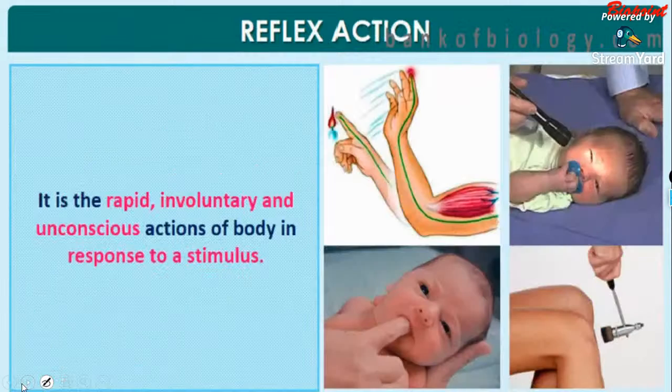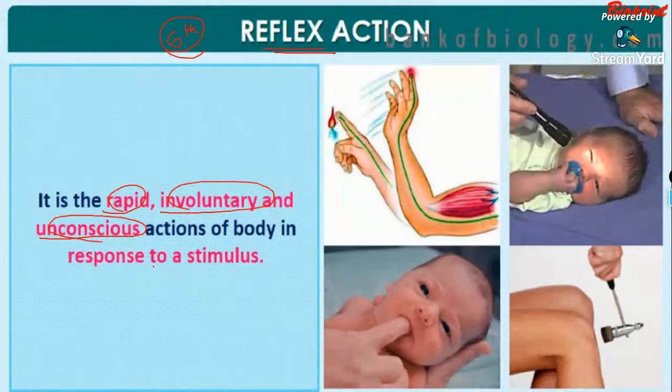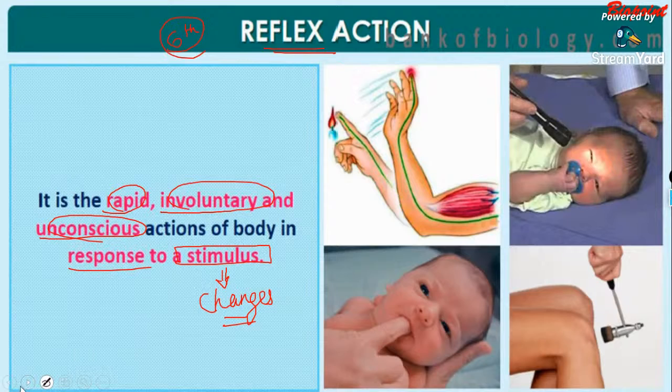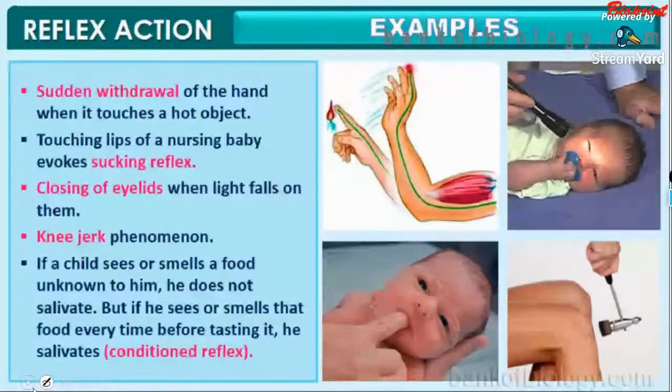Ganglia is important. Reflex action, which we have been studying from our fifth standard. It is a rapid, involuntary, unconscious action of the body in response to a stimulus. What do you mean by a stimulus? Any changes happening in our surroundings which affect the normal state of our body is referred to as a stimulus.